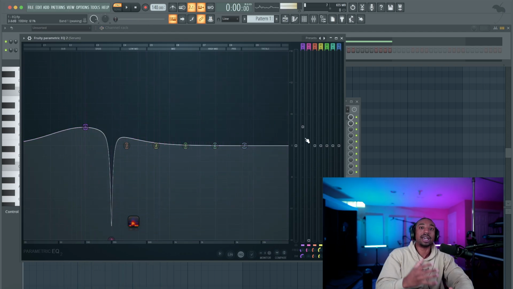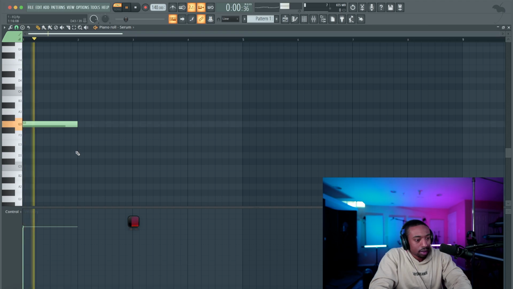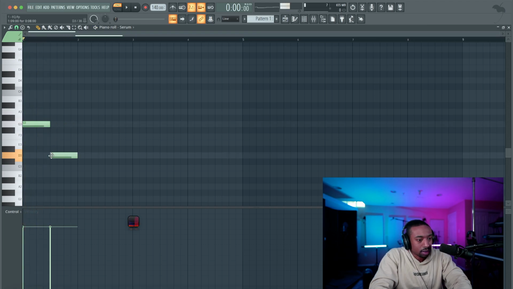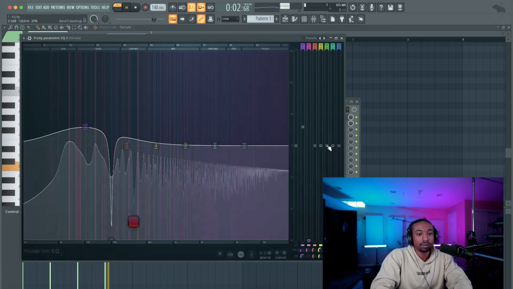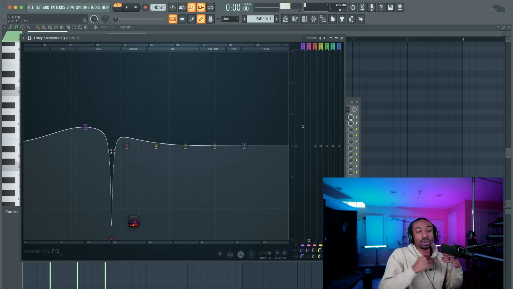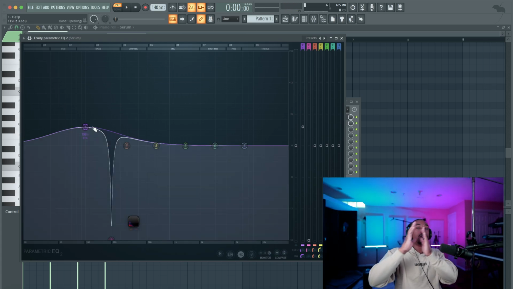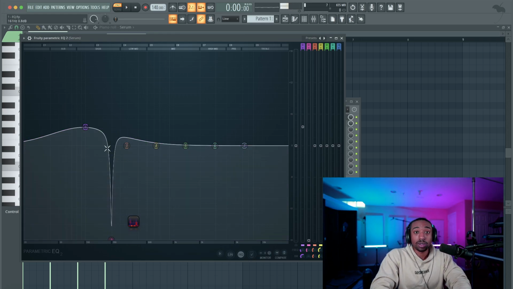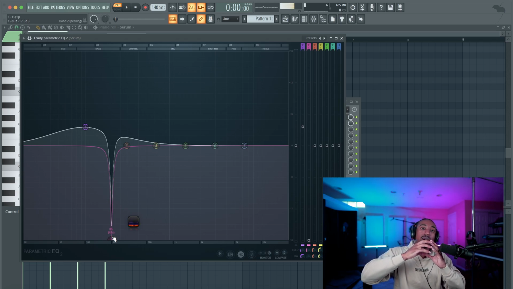Now remember, sound is not static. Sound moves. So let's say we move these notes around. Let me make this a little bit faster. So, that's a realistic bass line. Now what happens is the fundamental, as I change notes, it moves from 100 hertz down to whatever, up to whatever, down to whatever. That's what frequency and notes are. They're different frequencies. So as I'm moving the notes, I'm actually moving the fundamental frequency. So that means I can't just EQ one frequency out. I need to EQ a majority of frequencies out if I want to affect all of the secondary harmonics of that bass line.